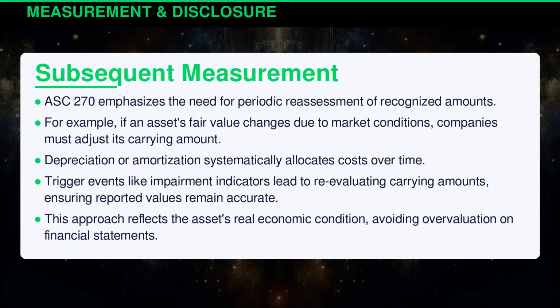ASC 270 emphasizes the need for periodic reassessment of recognized amounts. For example, if an asset's fair value changes due to market conditions, companies must adjust its carrying amount. Depreciation or amortization systematically allocates costs over time. Trigger events like impairment indicators lead to reevaluating carrying amounts, ensuring reported values remain accurate. This approach reflects the asset's real economic condition, avoiding overvaluation on financial statements.